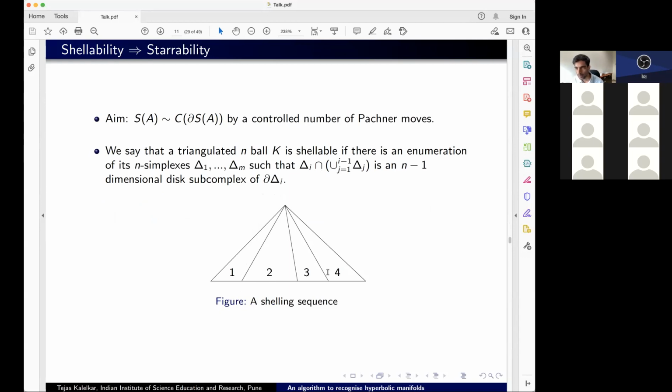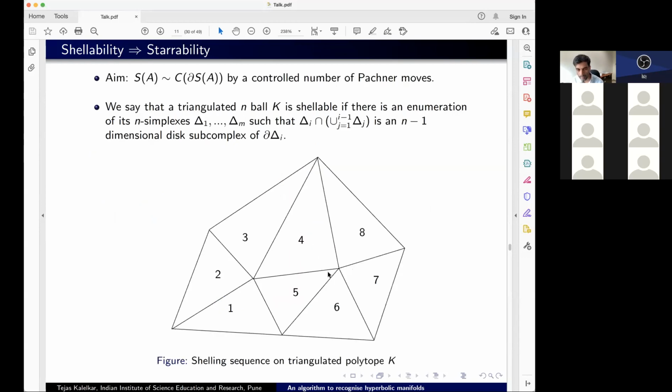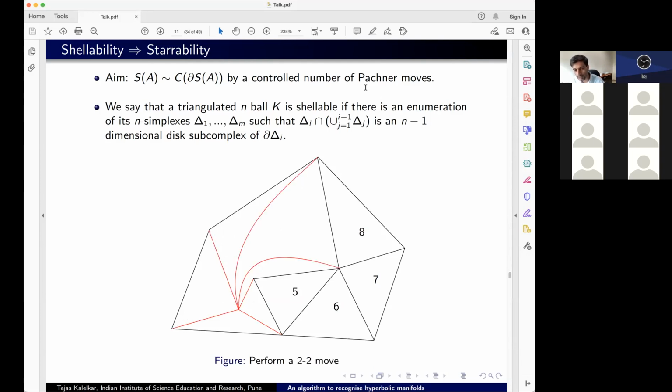Now, why do we care about a shelling sequence? Let's say I have this as a shelling sequence for a polyhedron. I start off with 1, 2 intersects it along a one-dimensional disk, 3 intersects the remaining in a one-dimensional disk, and 5 intersects everything else in a one-dimensional disk. If I have such a sequence, then I can look at this operation of going from this triangulated ball to a cone over its boundary. This is an example: you do 1, 3 moves, 2, 2 moves. Now you have 3 of them, so you do a 3, 1 move.